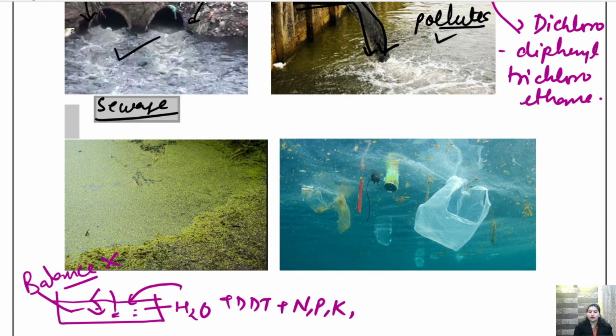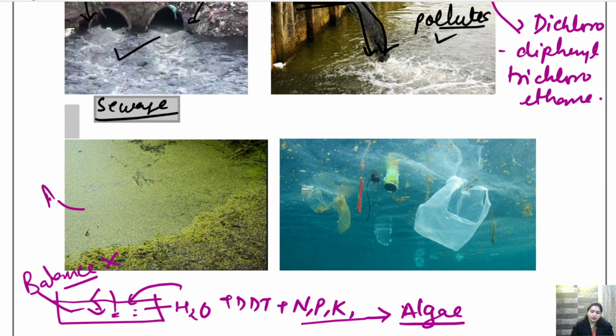As a result of this, algae starts to grow. Can you see in this figure, you must have seen it at several places also, that green-colored algae starts appearing on top of the water. Okay, so what is this?